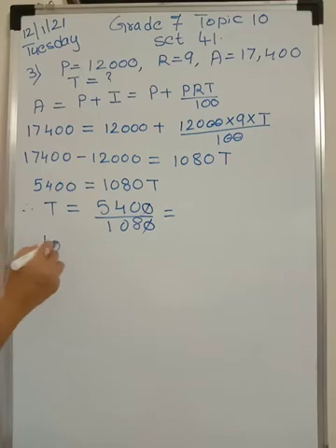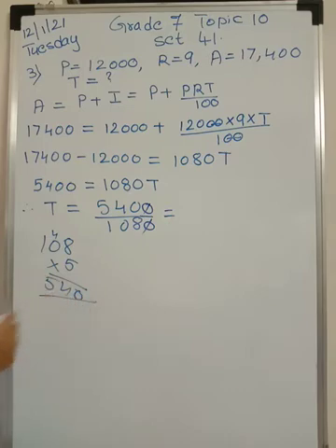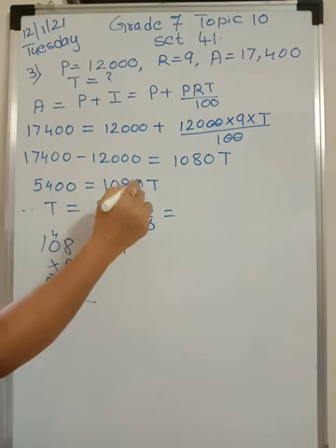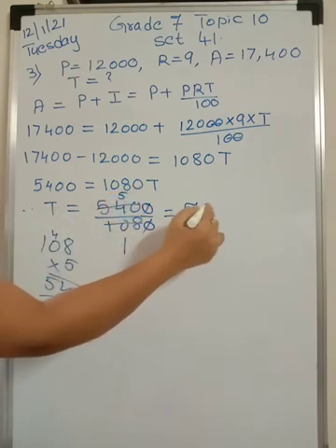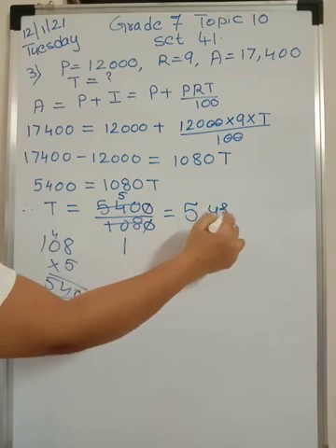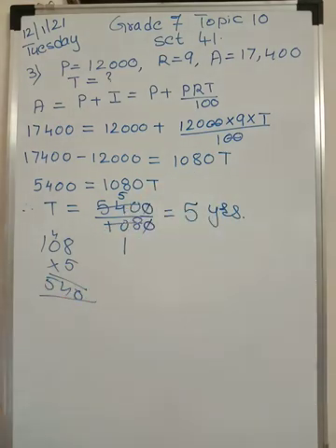Now see students, if you multiply 108 into 5, directly 5 8s are 40 and 5 1s are 5. We get 540. So 108 1s are 108 and 108 5s are 540. So what is T? T we got is 5 and time is always in years. So we got 5 years. Got it everybody? I hope the problem is clear. Okay. Let's go to the next question, the fourth question. Please pause the video and take down all the steps.